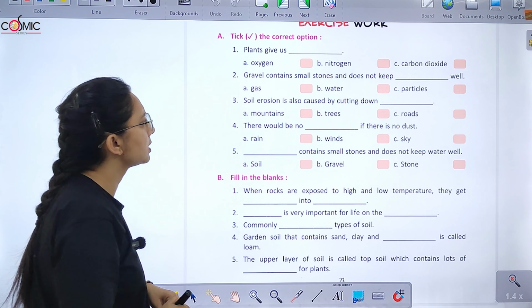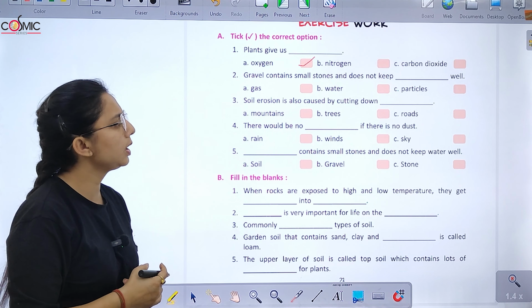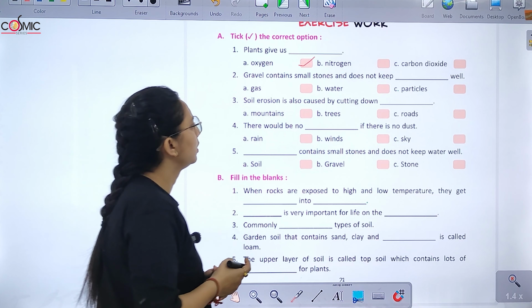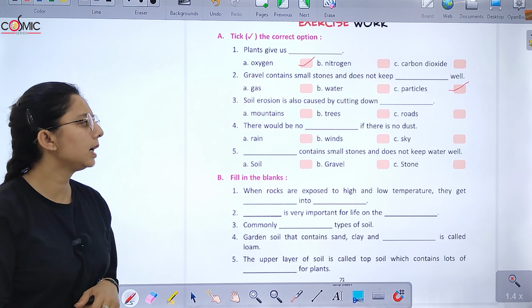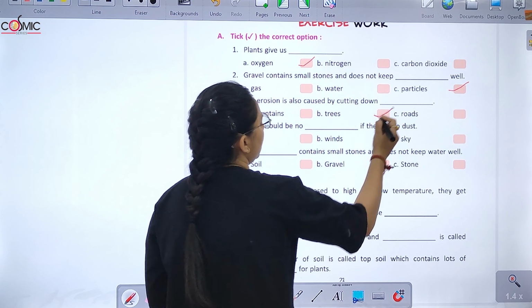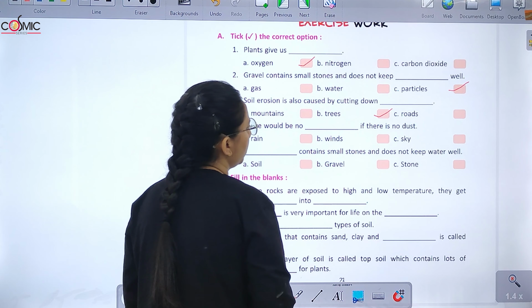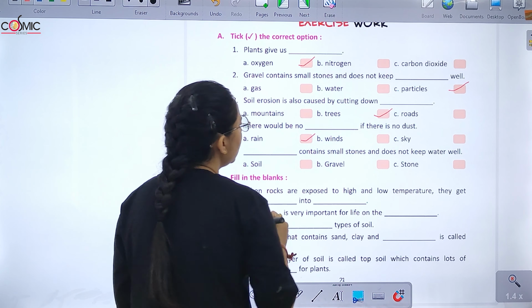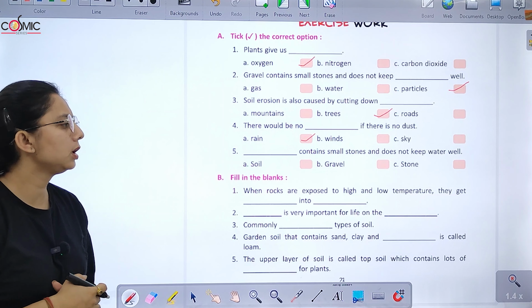First is, plants give us what? Oxygen. Gravel contains small stones and does not keep water well. Soil erosion is also caused by cutting down of trees. There should be no rain if there is no dust. Gravel contains small stones and does not keep water well.